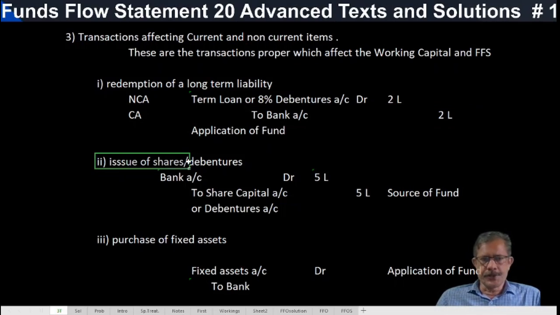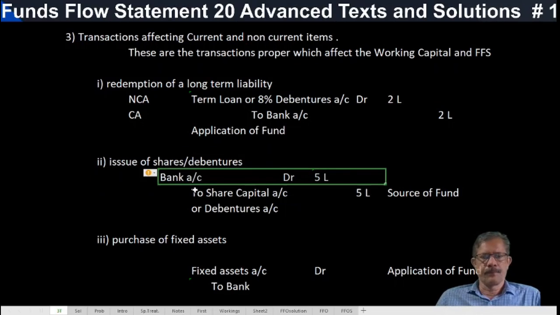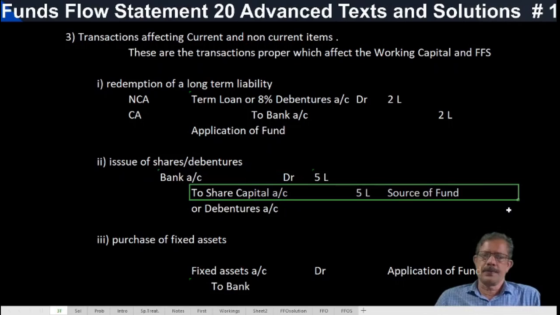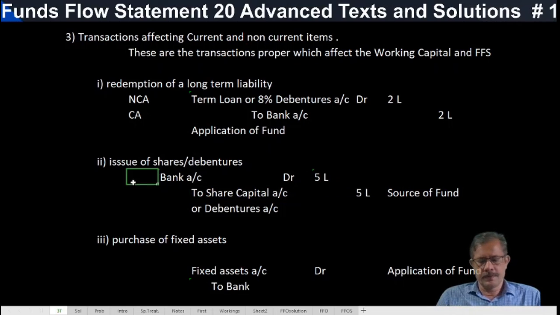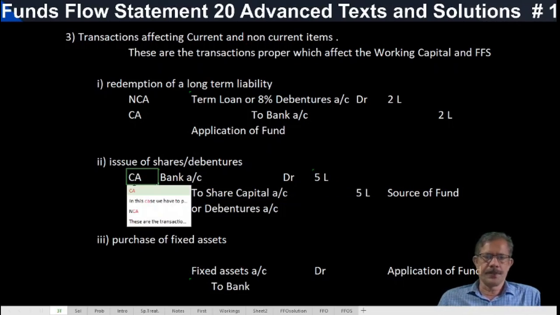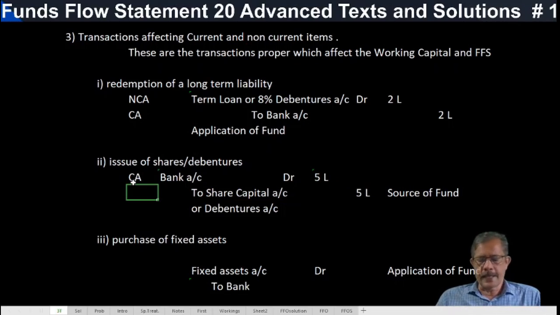The next is issue of shares or debentures. What is the entry? Bank account debit to share capital account or debentures account. Bank is a current item and this is a non-current item. Share capital is a non-current account. Debentures also non-current.